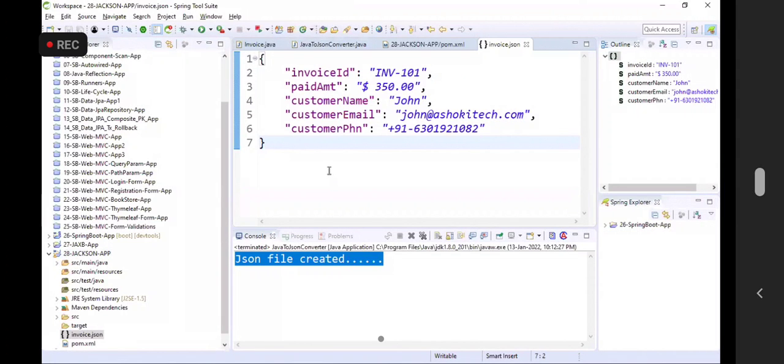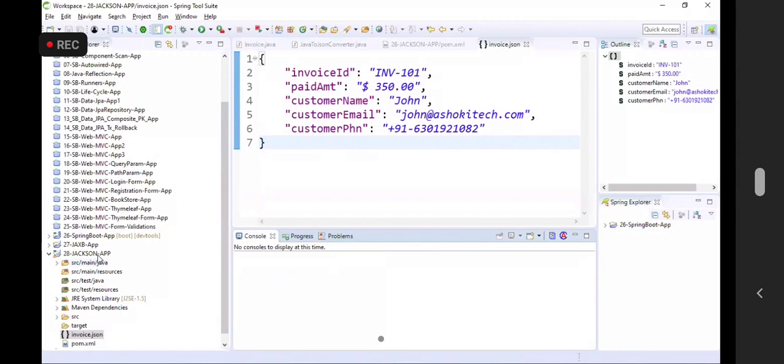Can we see the data converted from Java object into JSON format? Yes. The data converted from Java object into JSON format. Are you guys clear with this?